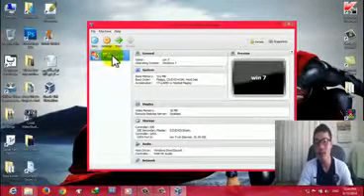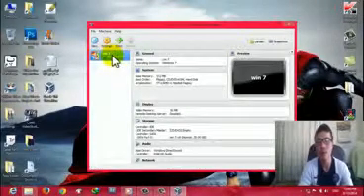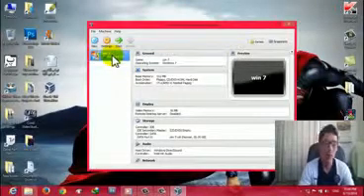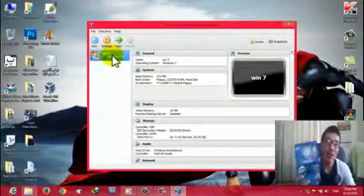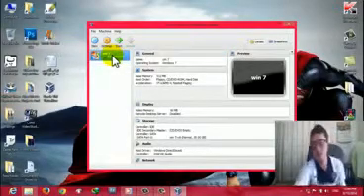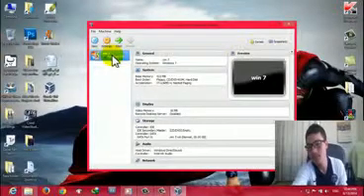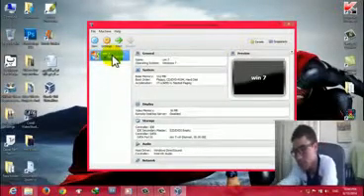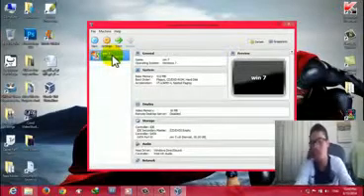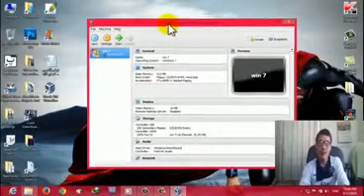Now how can we install Windows 7 from the CD-ROM? Here I have a Windows 7 DVD. I don't know if you can see it or not. I'm going to put it into my CD-ROM. Just wait for it to load.